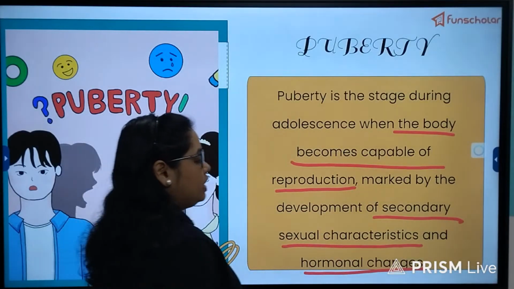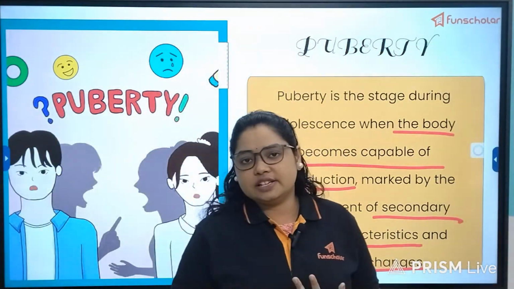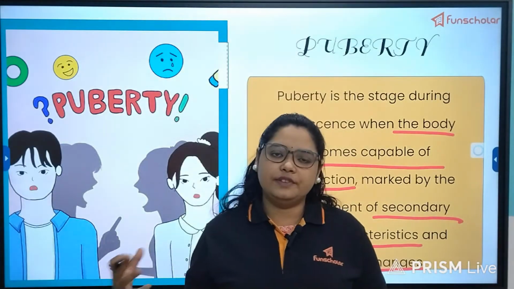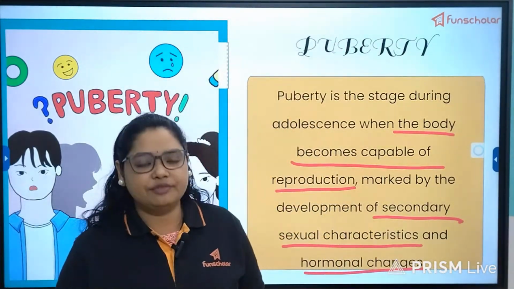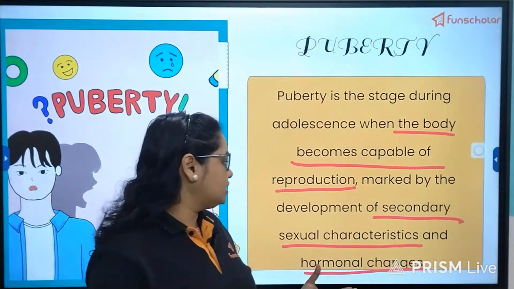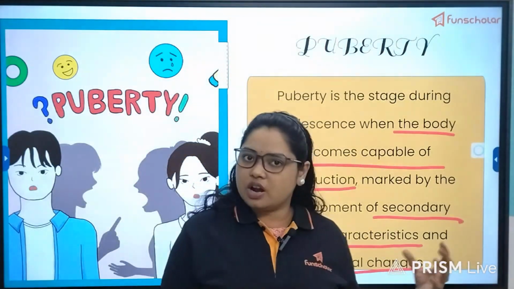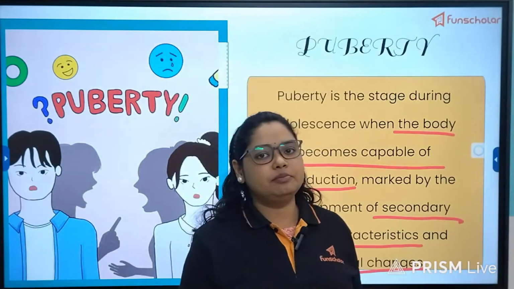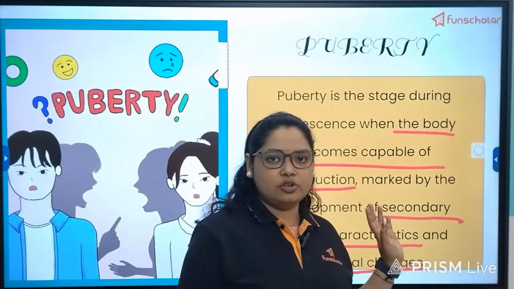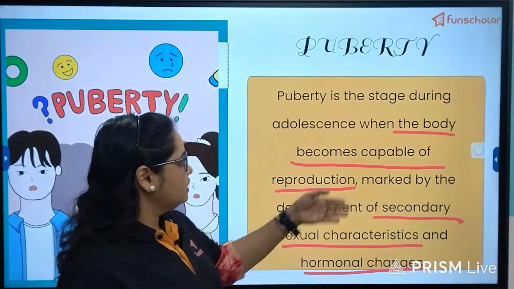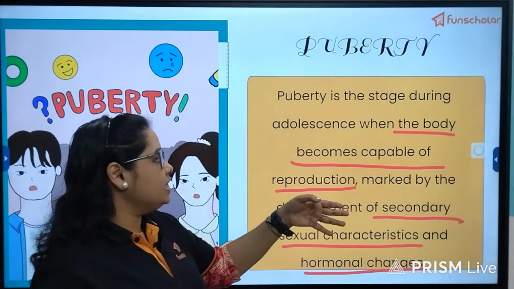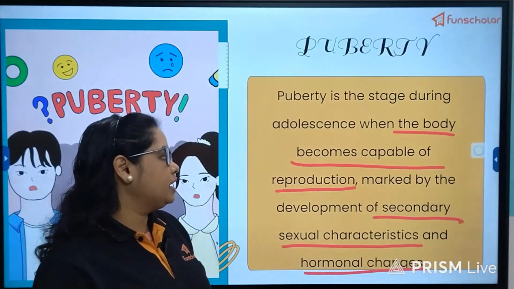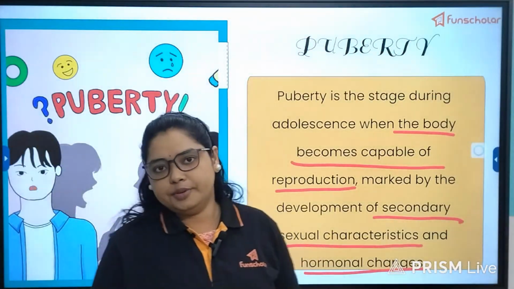Primary sexual characteristics means the gonads that females and males have separately, gifted by nature. But secondary sexual characteristics, what are they? We will look at them separately for females and males subsequently in this chapter. But puberty is when the body has become capable enough of reproduction.